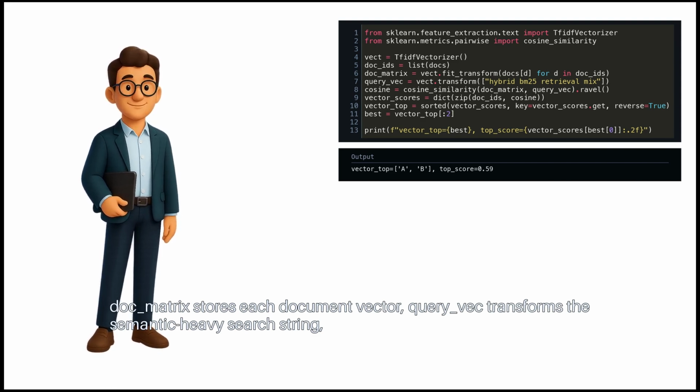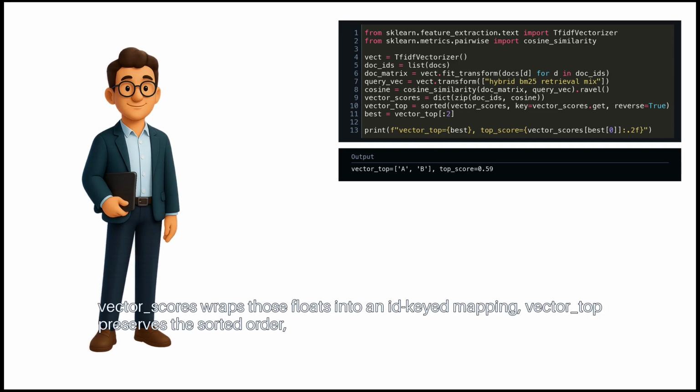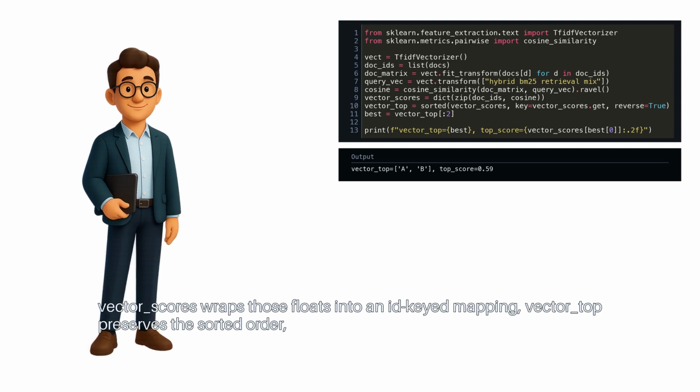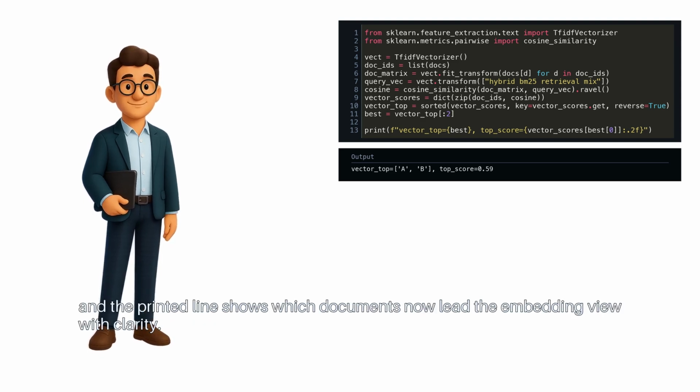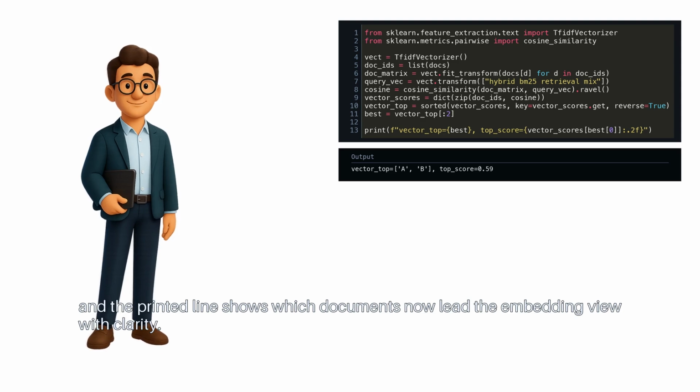Query vec transforms the semantic-heavy search string, and cosine similarity compresses their dot products into dense match scores for every ID. Vector scores wraps those floats into an ID-keyed mapping. Vector top preserves the sorted order, and the printed line shows which documents now lead the embedding view.